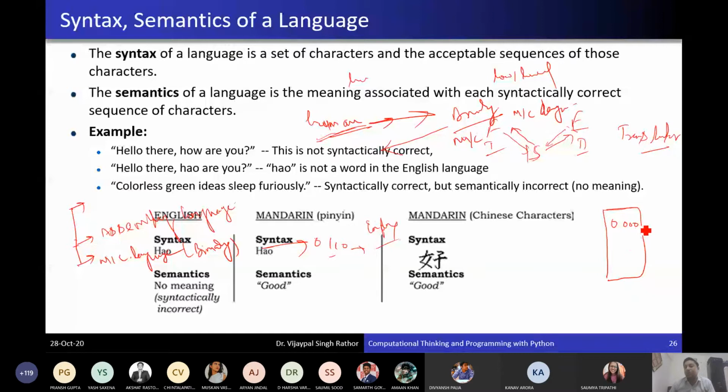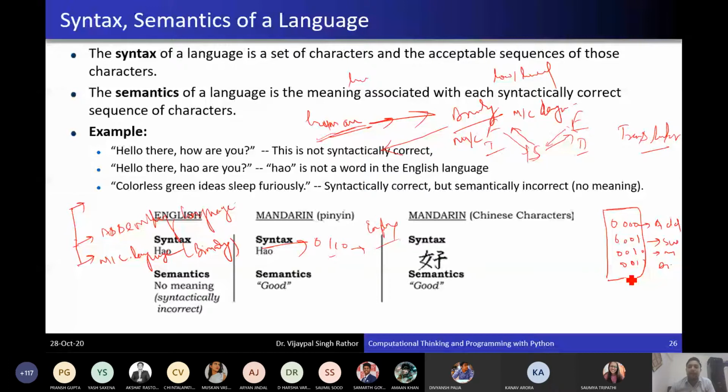We can define, like, first 0 0 0 0. If I specify that it may be used for addition operation. Suppose 0 0 0 1 I use for subtraction operation. 0 0 1 0 I use for multiplication operation. 0 0 1 1 I use for division operation. 0 1 0 0, that is 4. So you can count from 0, 1, 2 like that till 15, right?